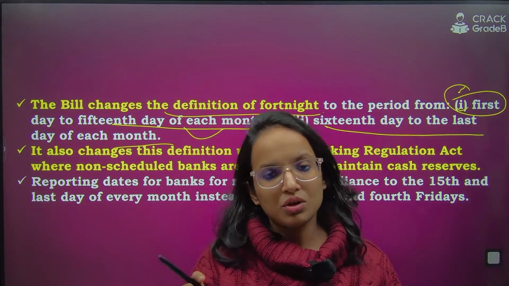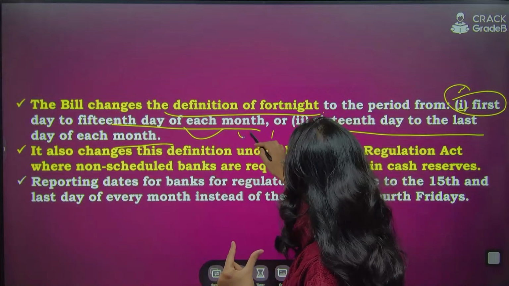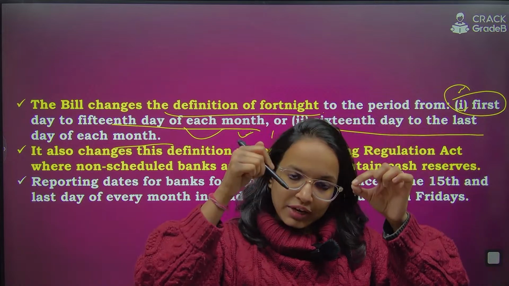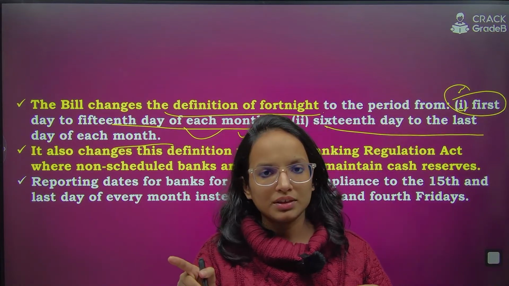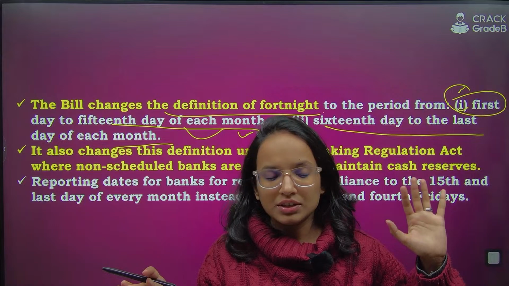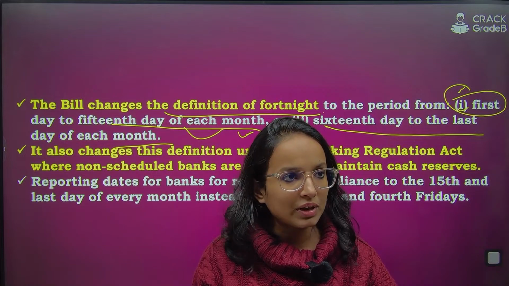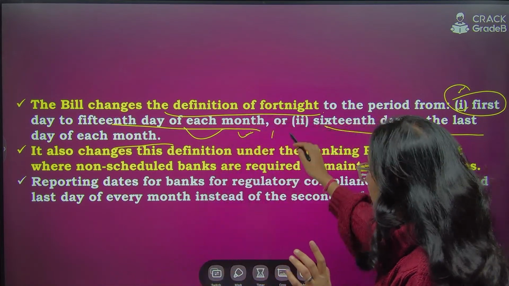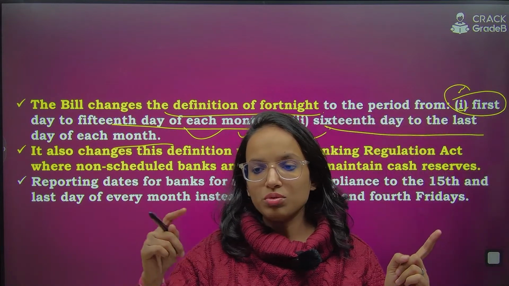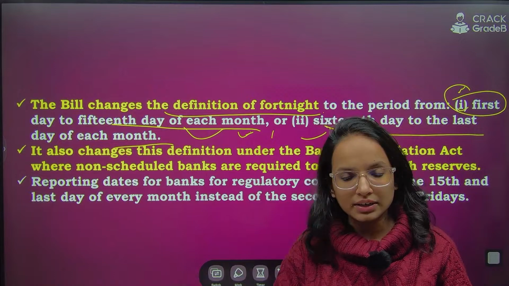This can be taken as a fortnight period, either from the first day of the month to the 15th day, so a 15 day window, and then if not this one, then from the 16th day to the end of the month. So directly making it monthly, not specific days in a week. This is going to be more transparent, easier to adhere to, and more efficient for the banking system as well. I hope it is clear. So this is the change. Remember, earlier it was Saturday to the next Friday, including Saturdays and Fridays. Now it is 1st to 15th or 16th to the end.